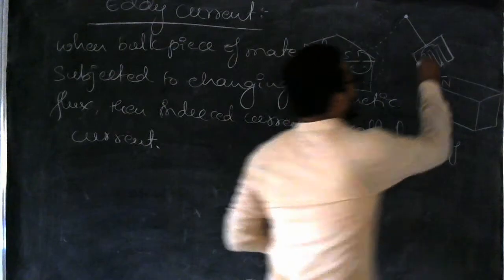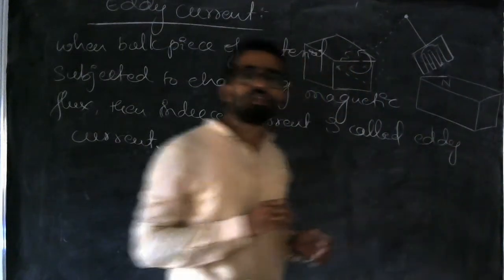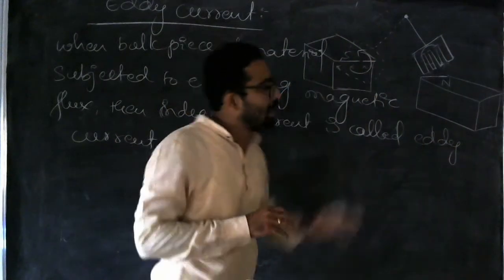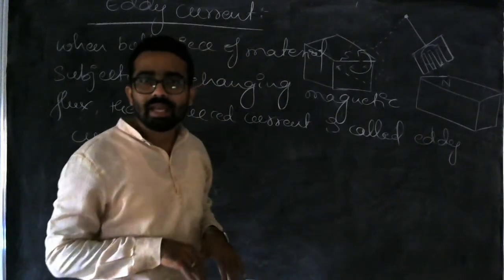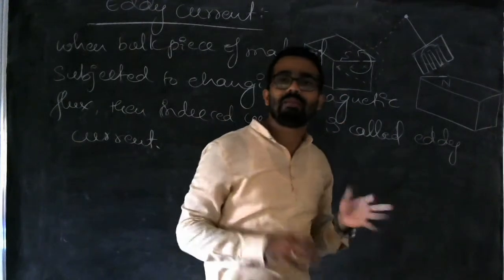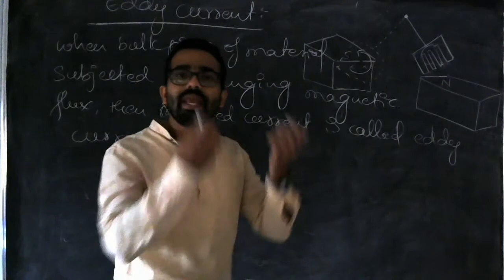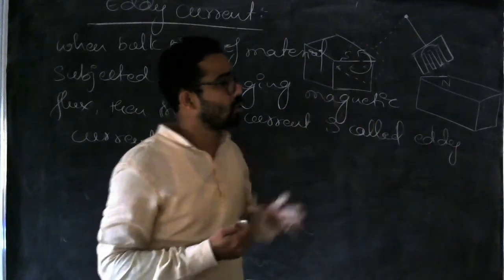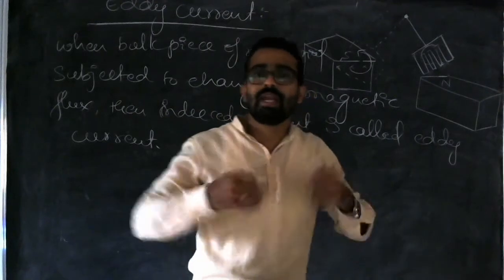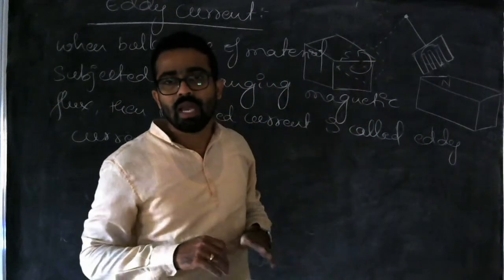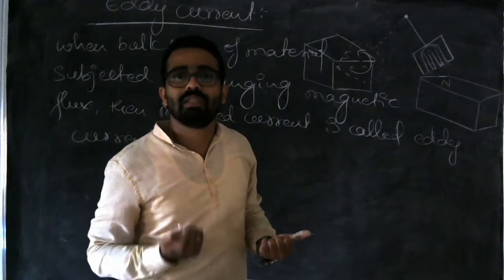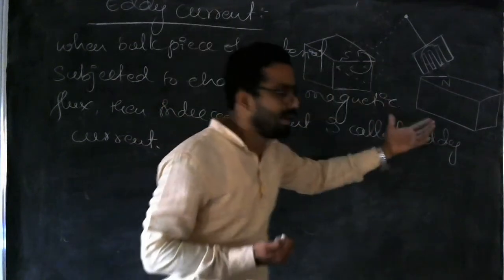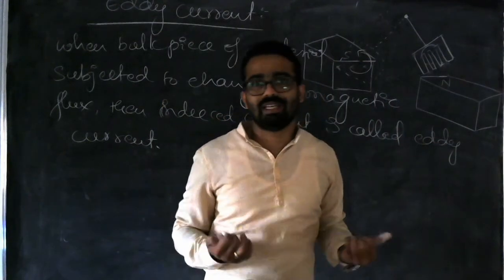Once you cut like this, or make some holes in that metal, the area of that metal will decrease. If the area is decreased, then the eddy current induced in that material also decreases. If the eddy current decreases, then the heat generated in that material will also decrease.